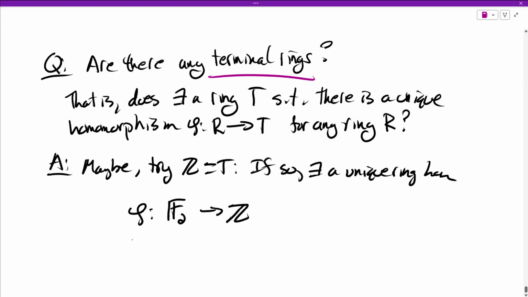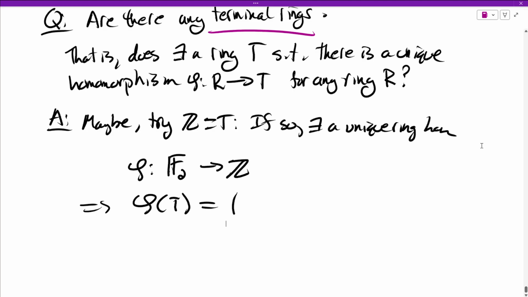Now, since it's a ring homomorphism, we know that phi of 1 has to be 1. We don't know if it exists, but if it does exist, phi of 1 has to be 1.